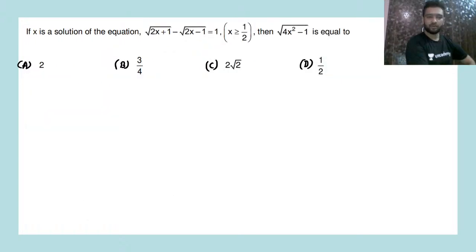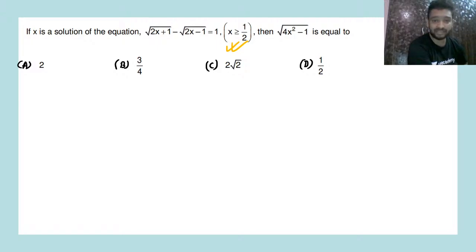If x is a solution for this equation, under root of 2x plus 1 minus under root of 2x minus 1 is equal to 1, where x is greater than or equal to 1 by 2. So the domain is already being given to you. Just now what you have to do is find the values of x that satisfy this equation. So can we find the values of x or not from here?